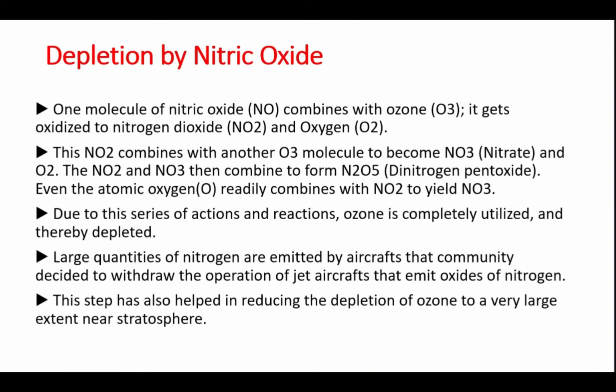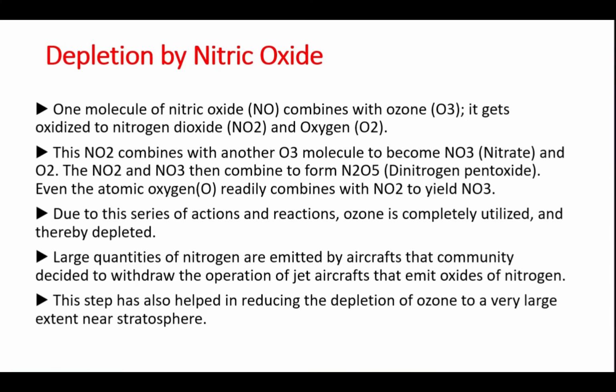The NO2 and NO3 combine to form N2O5, dinitrogen pentoxide. Even atomic oxygen O will readily combine with NO2 to yield NO3. Due to this series of reactions, ozone is completely utilized and thereby it gets depleted.